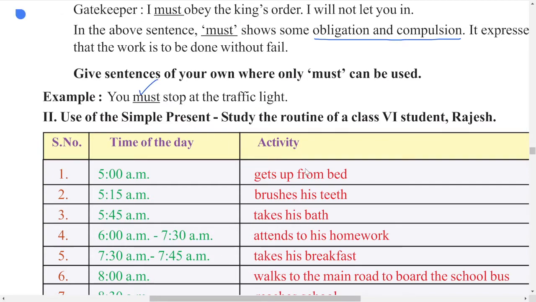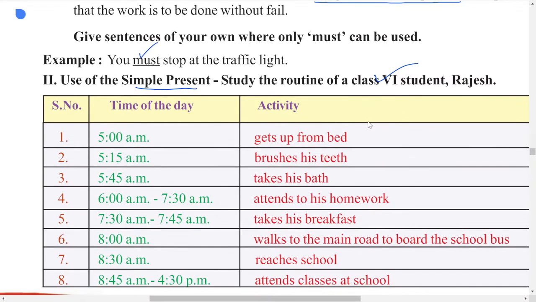So in these sentences we can use must. So use the simple present. Study the routine of a class 6 student Rajesh. So here you have to use simple present tense, and you have to use must in these cases. So this is all about Rajesh, who is a 6th class student. Now look at this.